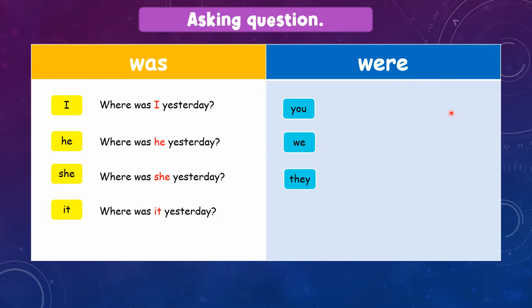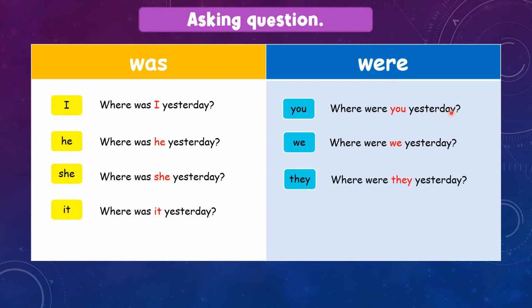We will say, where were you yesterday? Where were we yesterday? Where were they yesterday? This is for asking question. There's a wh word in front and a question mark untuk menanyakan soalan.